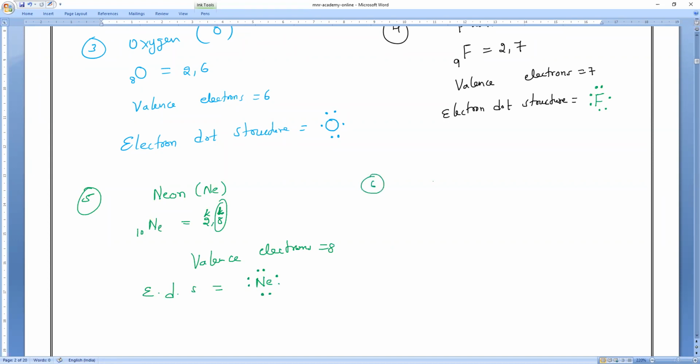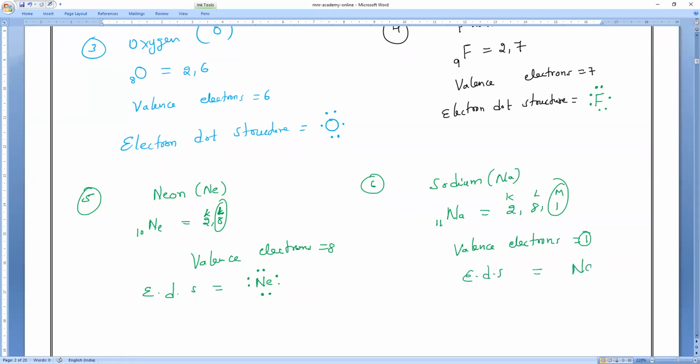Everybody. Next, 6th, sodium. Sodium, what is the atomic number? Fast. Sodium, guys, 11. 2, 8, 1. K, L, M. The valence shell is M. So how many valence electrons are there? 1. So the electron dot structure of sodium is 1, only 1 electron.